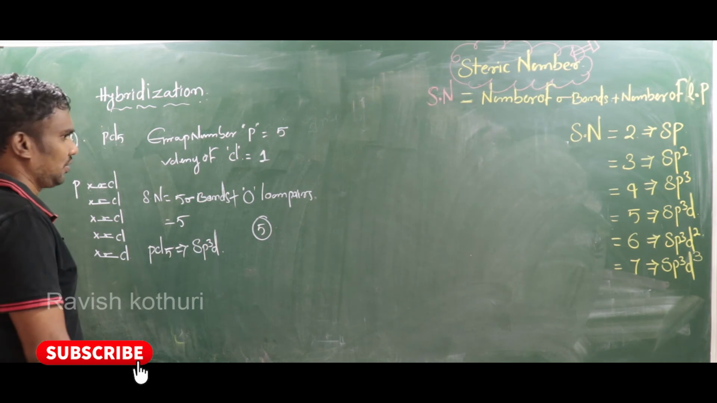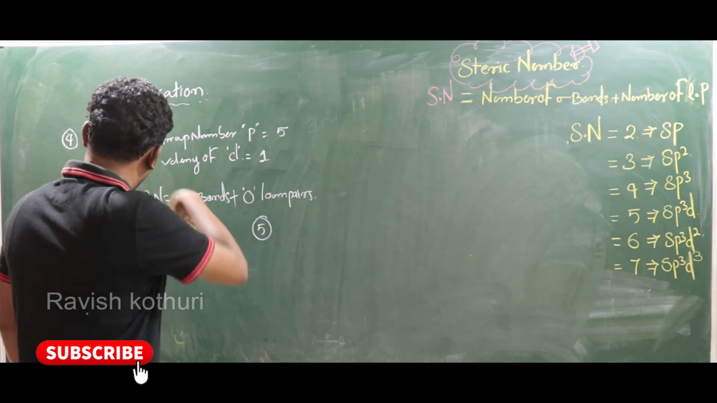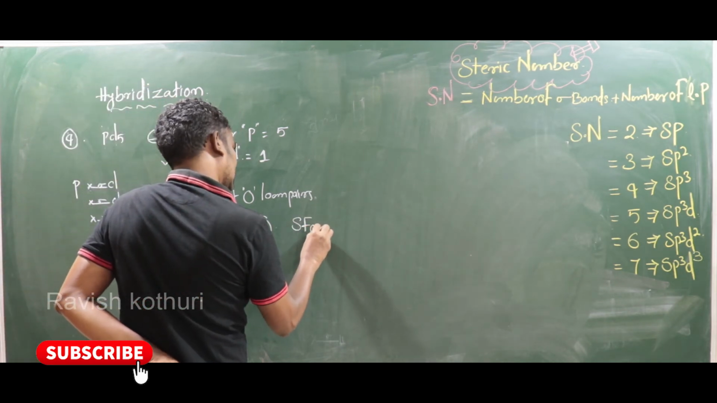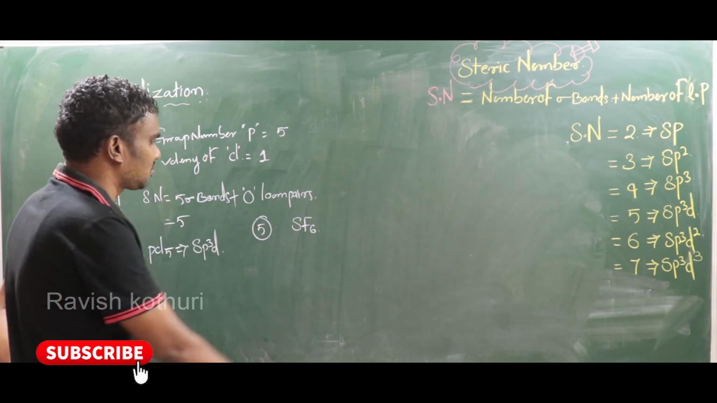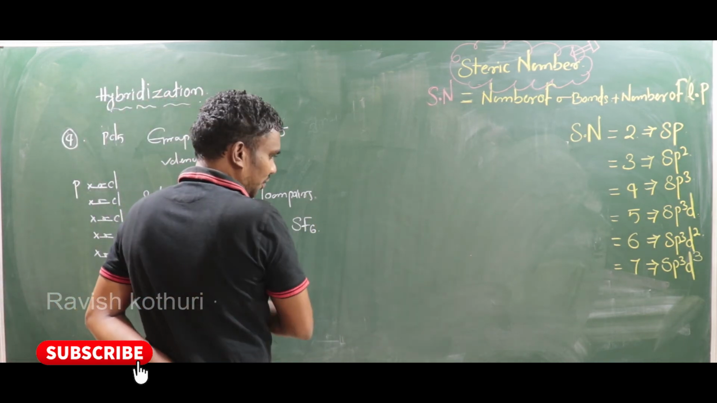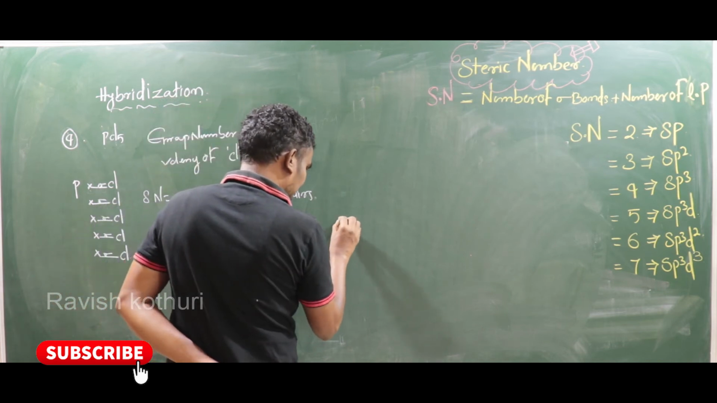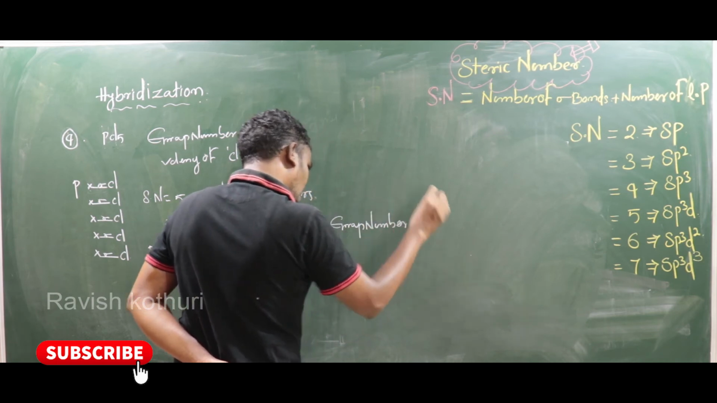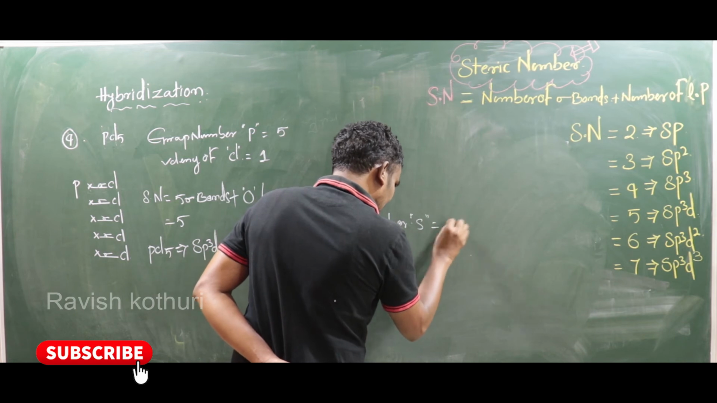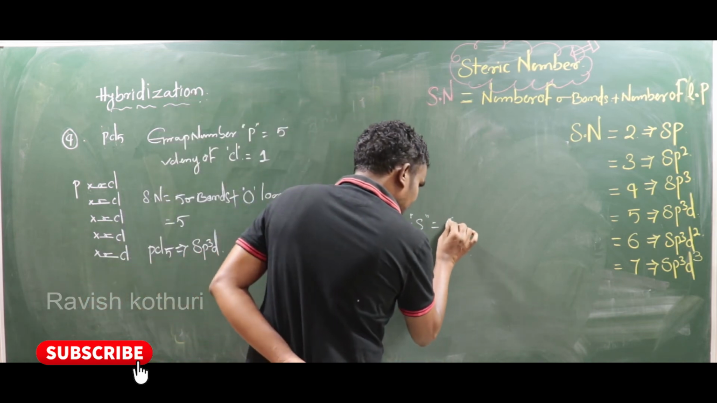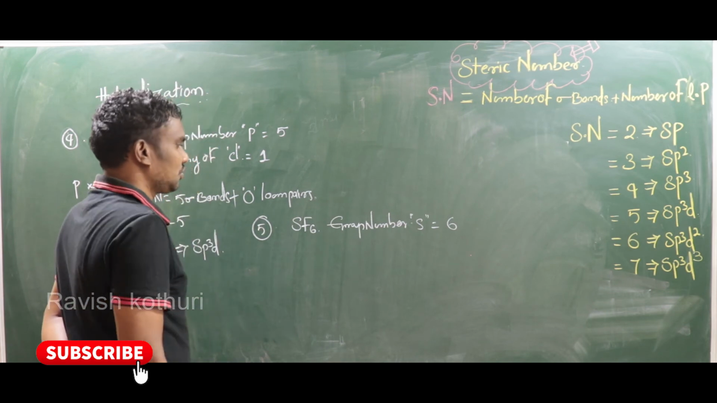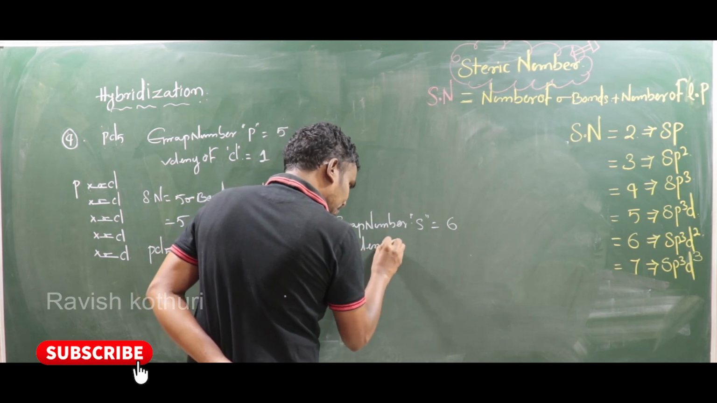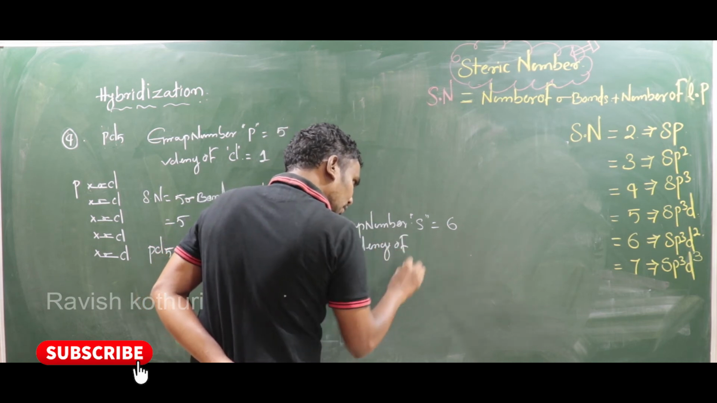Here observe carefully. SF6. Here the central atom is sulfur. The surrounding atom is fluorine. So the group number of the central atom, that is sulfur. S stands for sulfur, right? Sixth group. So now, what about fluorine? The valency of fluorine.